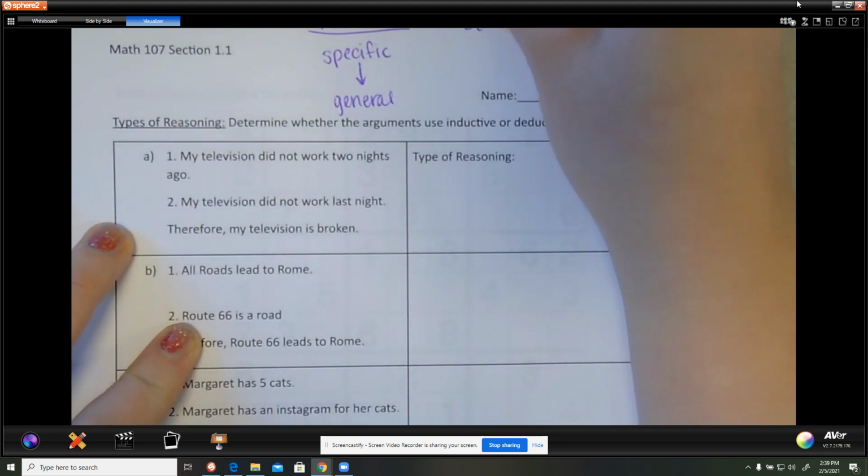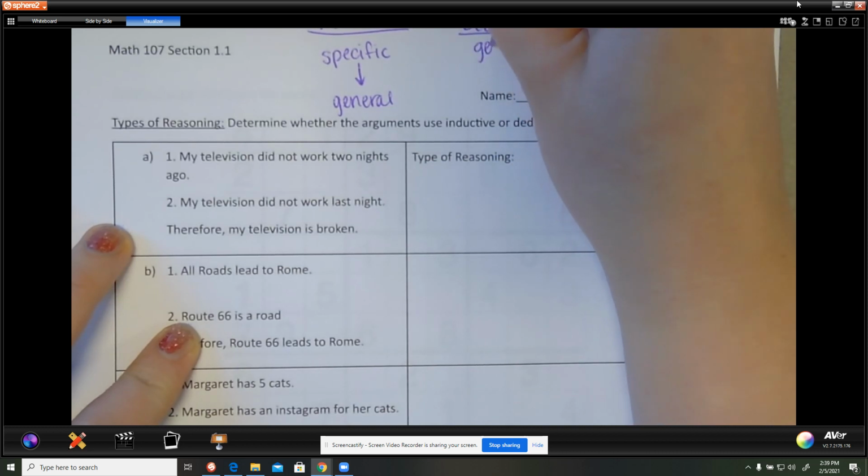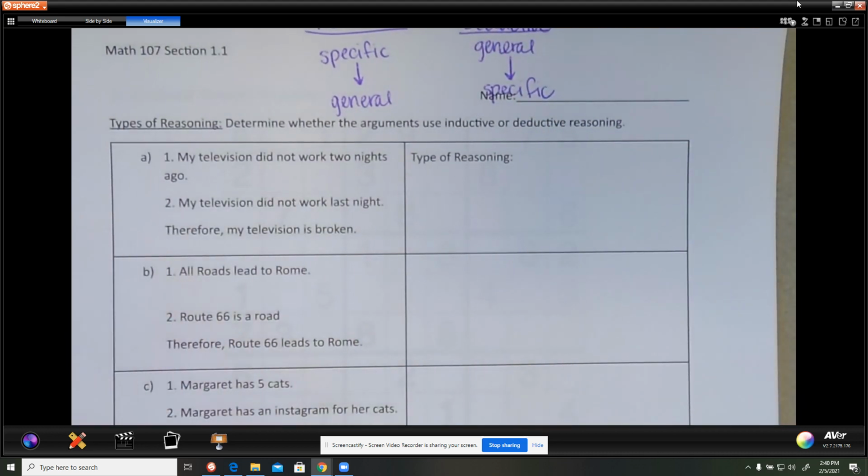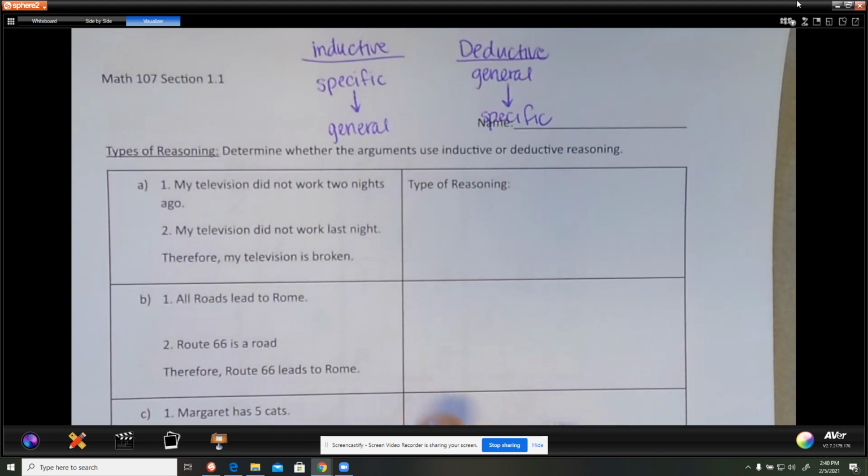And deductive works the opposite. We start with general overlying ideas and move to something specific.